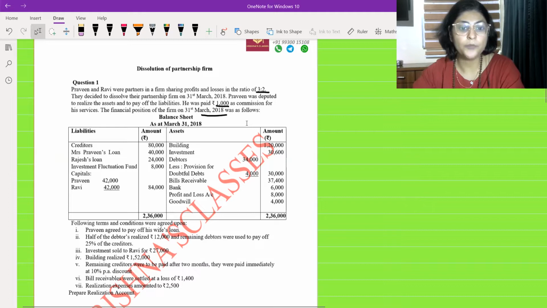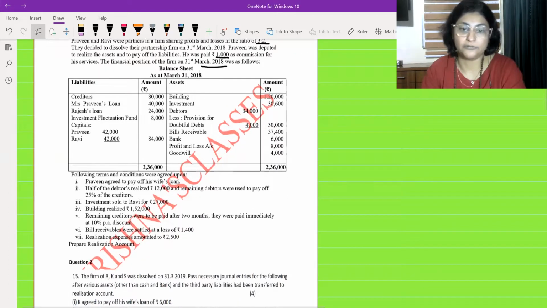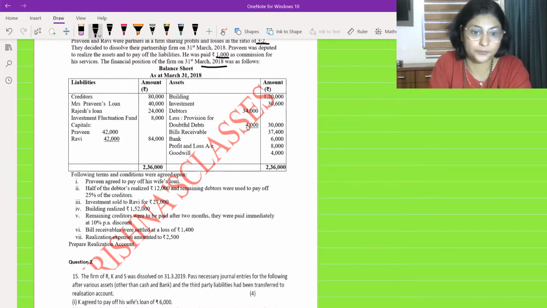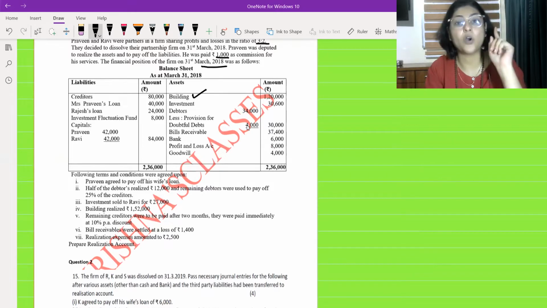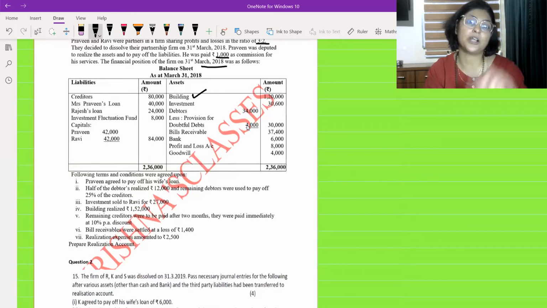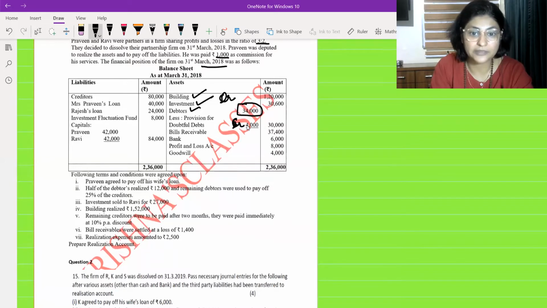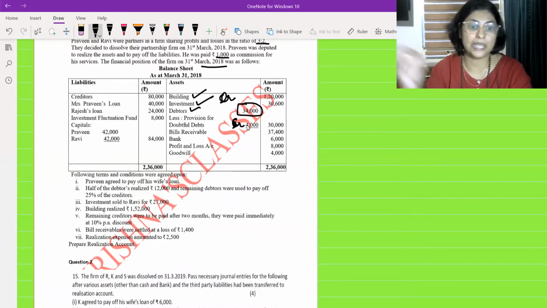Okay, let's go to the balance sheet and look at the balance sheet side. First of all, let us put a tick mark to all those things which are going to be transferred to realization account. So building is a realizable asset. Remember that all the realizable assets will be transferred to realization account and all the outside liabilities will be transferred to realization account. So you have building, you have investment, you have debtors. Only the gross amount of debtors, which is 34,000, will be transferred to the realization account. Provision for doubtful debt will go to the credit of realization account. The assets are going to the debit of realization account and the liabilities are going to the credit of realization account, where other liabilities will go.